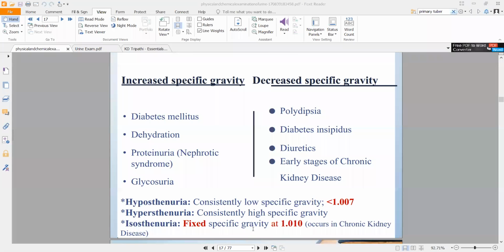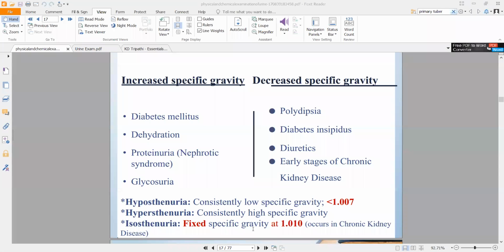So if you have specific gravity which is lower than 1.007, basically lower than normal, that will be your hyposthenuria. Okay, if specific gravity is lower than normal, that is hyposthenuria. If it is more than normal, that is hypersthenuria. If it is fixed, it is isosthenuria. All right, you have to memorize these wordings. Once you start using them again and again, it will become natural. It is not that hard.